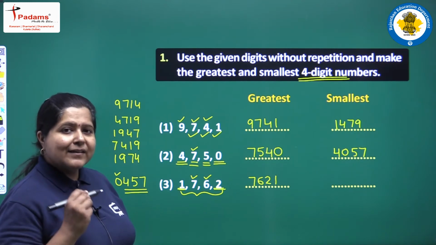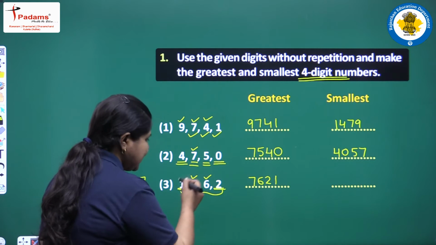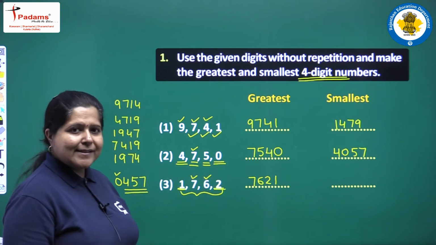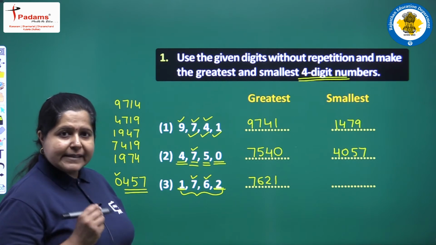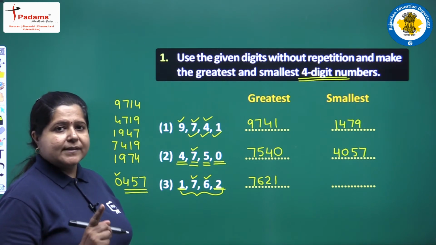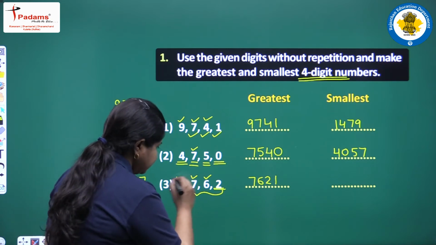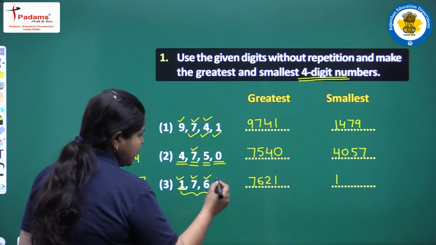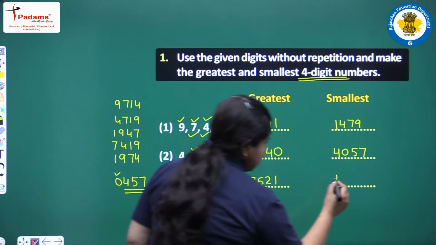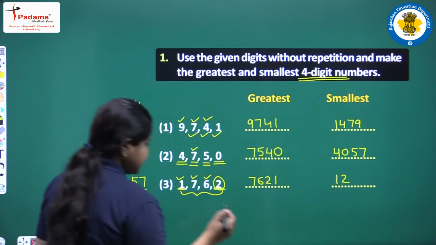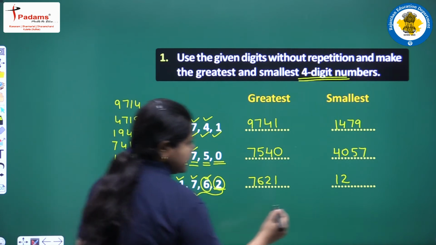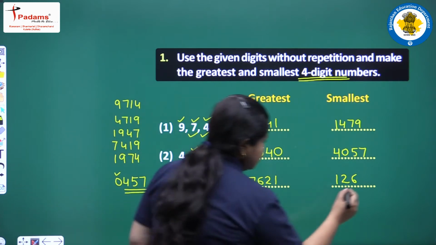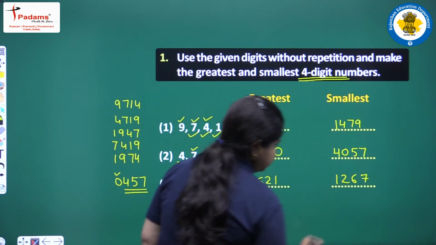7621 is the greatest number formed with the help of these 4 digits. Now we will write the smallest number. To begin with, we will take the smallest digit first and it is 1 here. So we write 1. Then we will take the next smaller digit which will be 2. So we write 2. Next smaller will be 6. So we write 6 and then we have 7 left up.